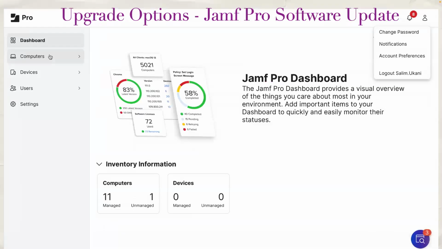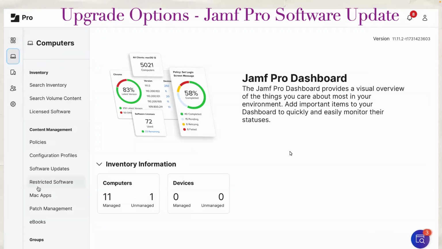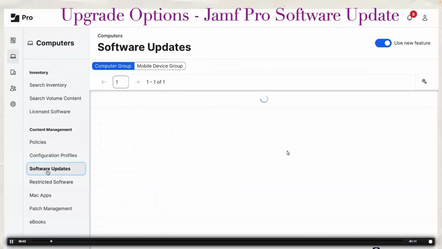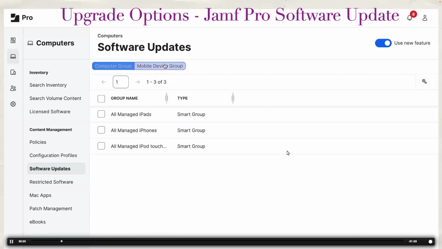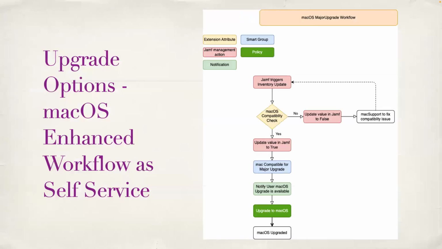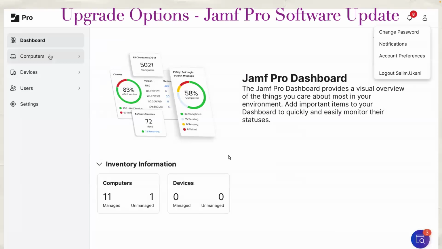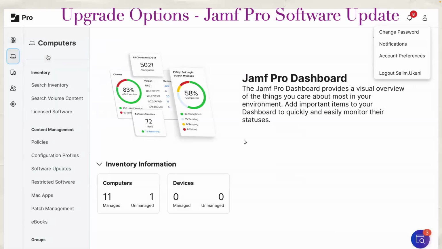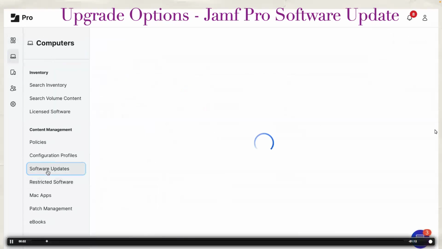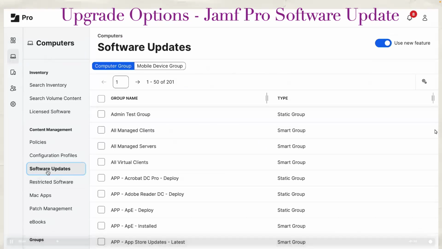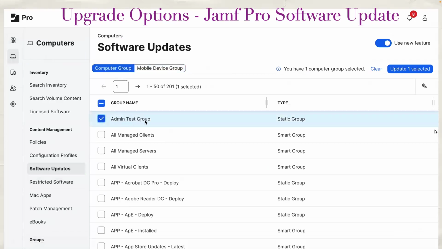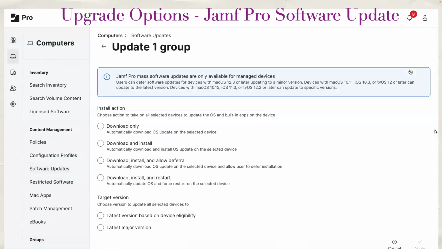The third option is also to use Jamf Pro software updates. Again, it's very good, very simple. Go to computers, software updates, select a test group. I will use admin test computers because we will need to test it before doing anything global.